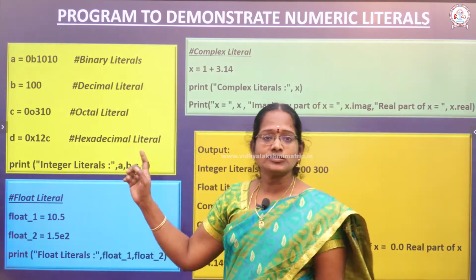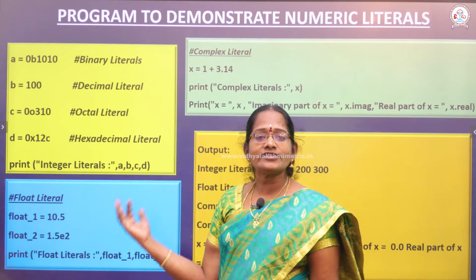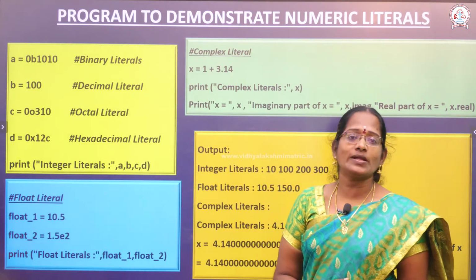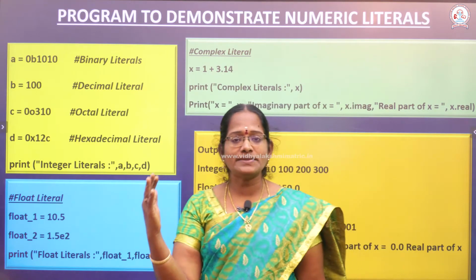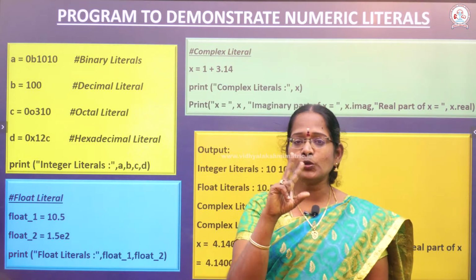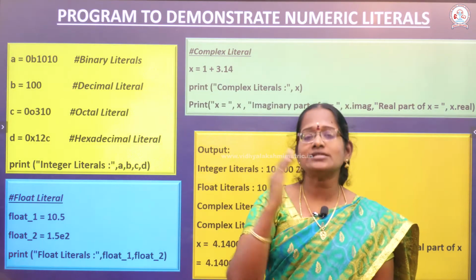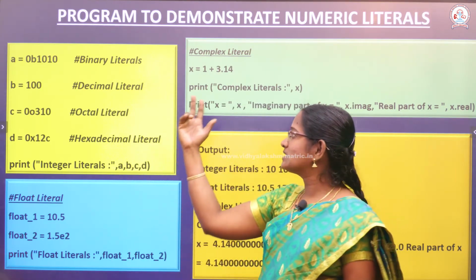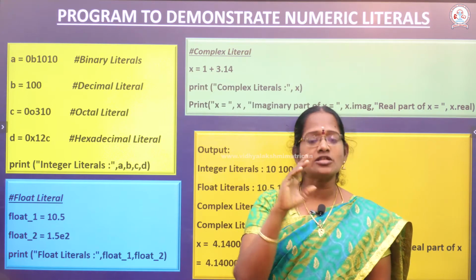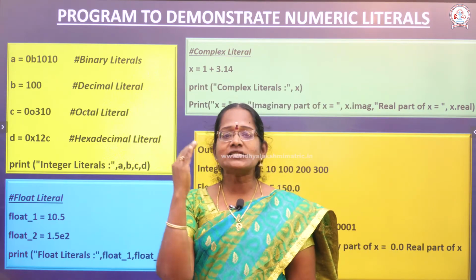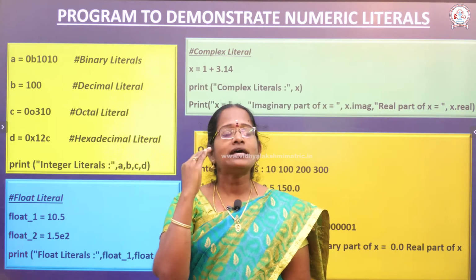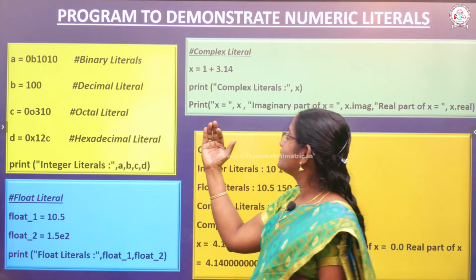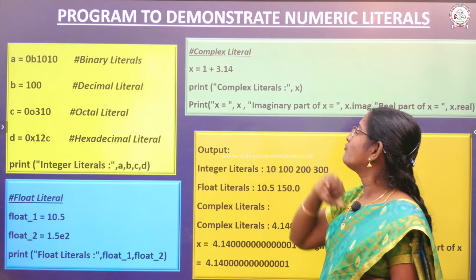Okay. Another data type is called the complex number. A complex number is divided into two parts: the real part and the imaginary part. In complex numbers, there are two different parts. What are they? The real part and then the imaginary part.